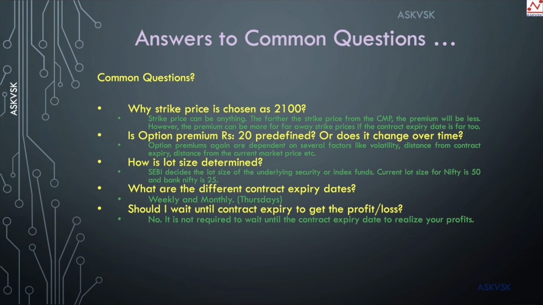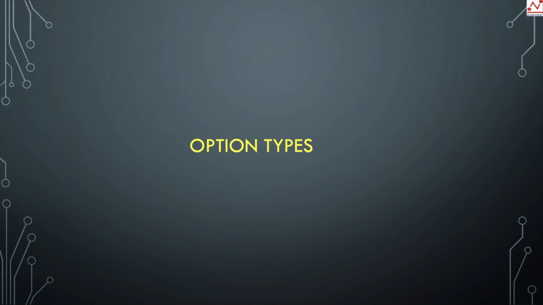Then, as time progresses and the contract expiry date approaches, the option premium would slowly and gradually drop from, say, 20 to 18, 17, 15, 10, and it would reach zero if the price stays below 2100 by the end of the contract expiry. Okay, so with this, let's now look at the different option types.